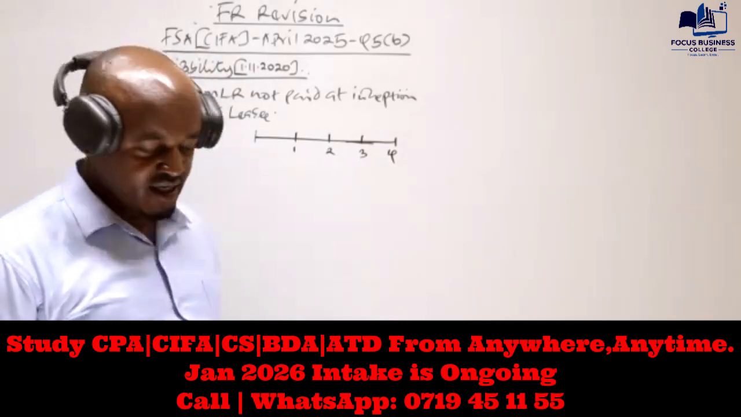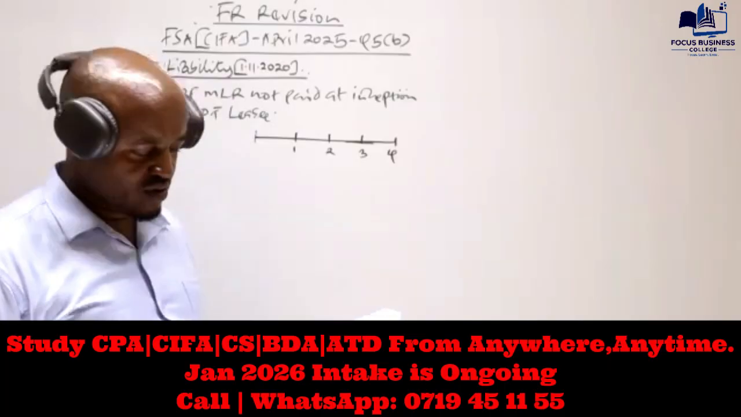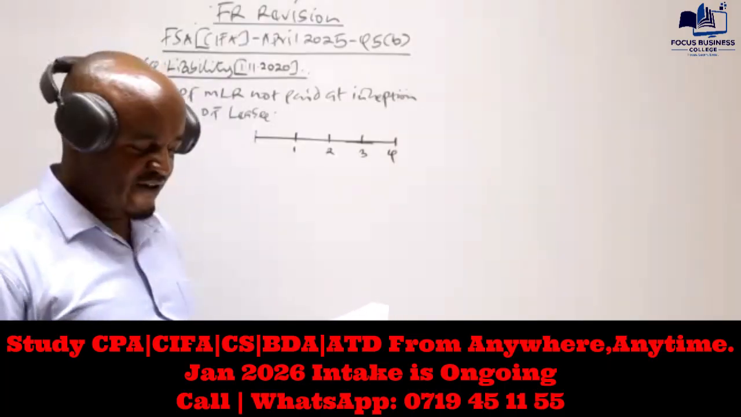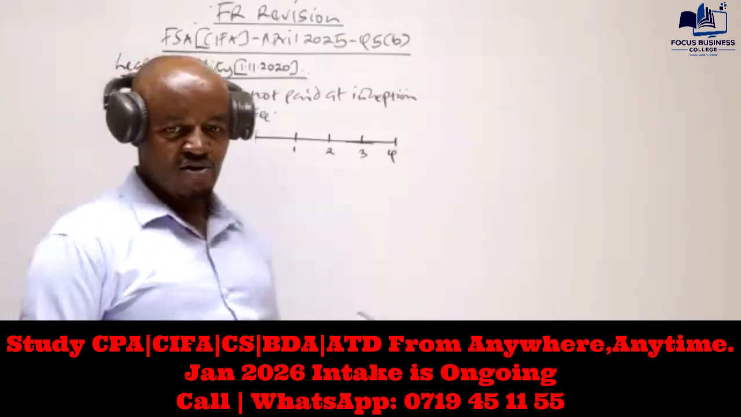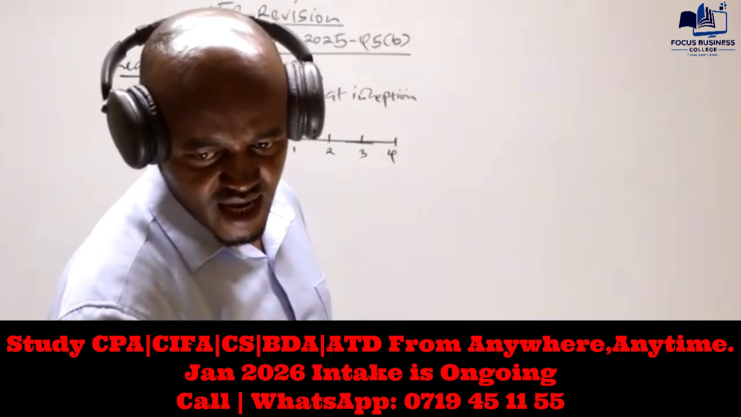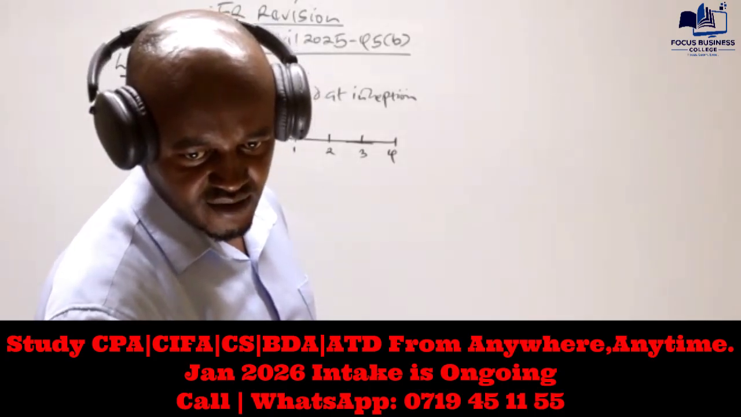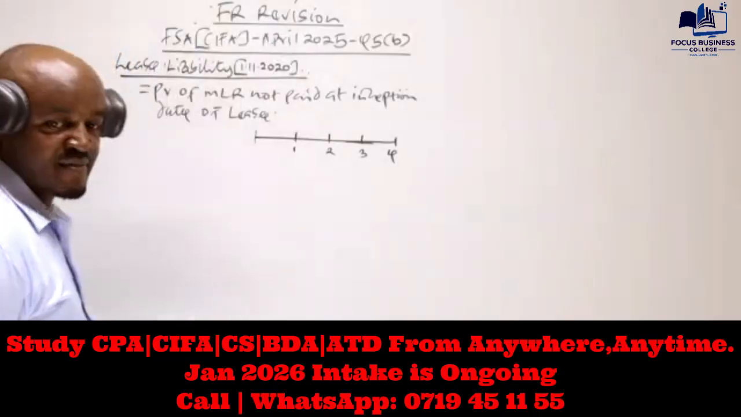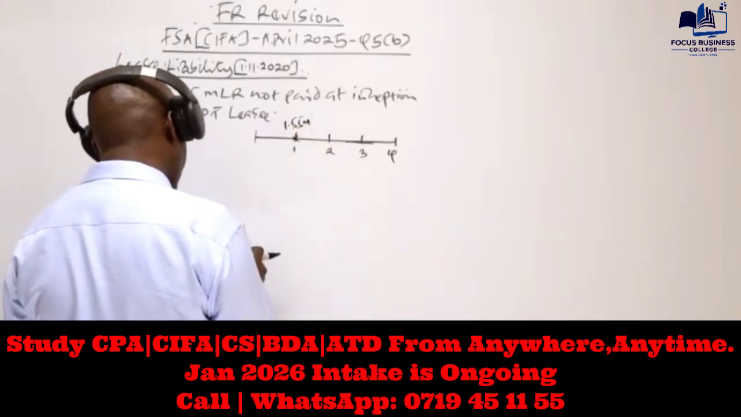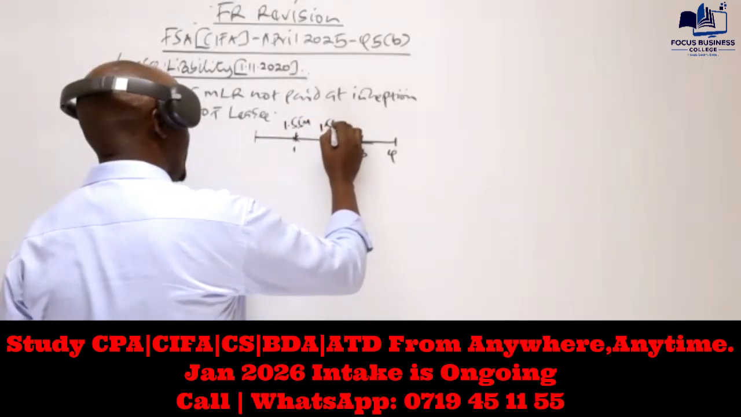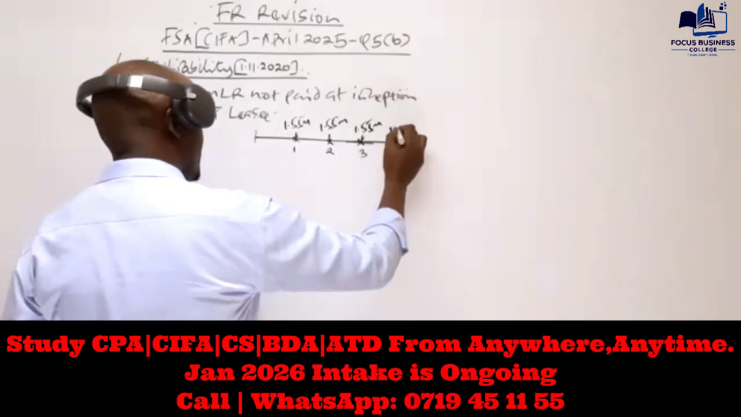As per the information in sentence number 2, we are told the terms of the lease were that Pen Limited was required to pay annual lease rentals of 1.55 million in arrears. In arrears means what? At the start or at the end? Yes, in arrears means at the end. So this amount was payable at the end. The amount to be paid at the end of year 1 is 1.55 million, at the end of year 2, at the end of year 3, 1.55 million.